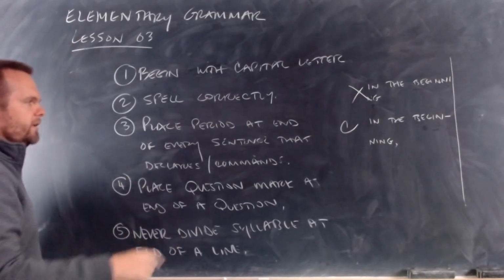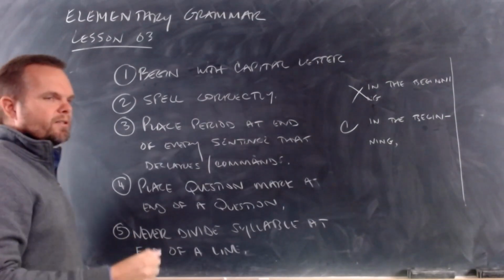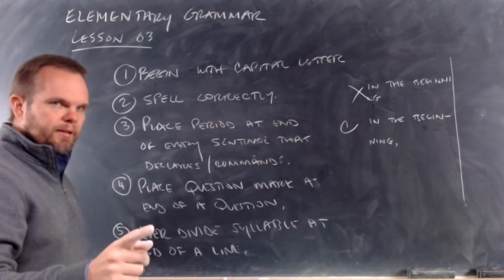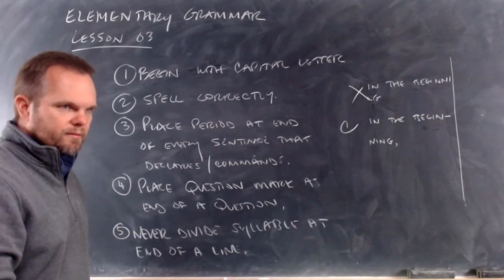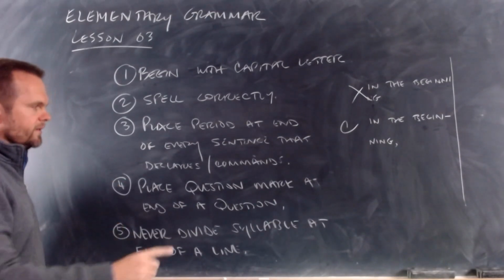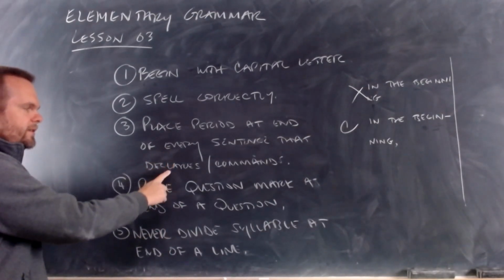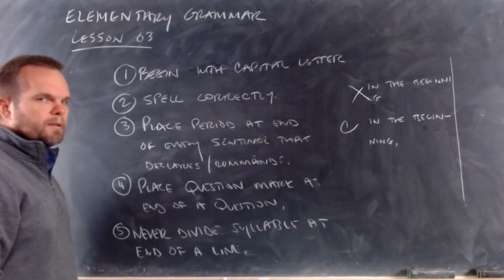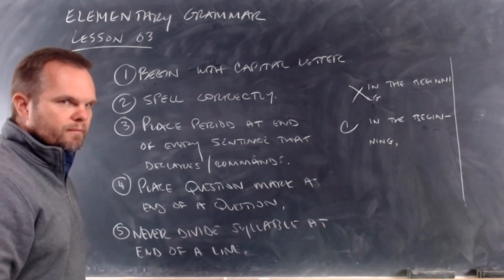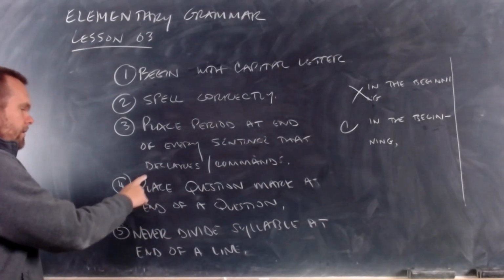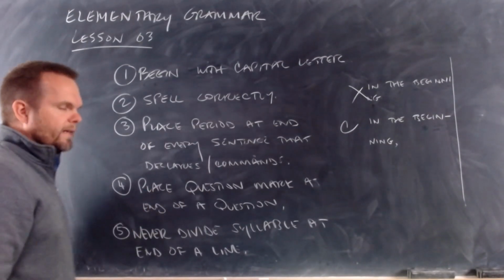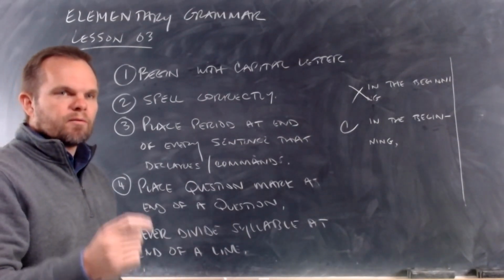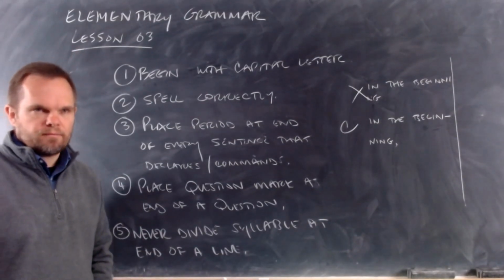Third, place a period at the end of every sentence that declares or commands something. It doesn't say place a period at the end of every sentence. Only certain kinds of sentences. Place a period at the end of every sentence that declares something or commands something. You should be taking notes, not playing like a 2-year-old. Fourth, place a question mark at the end of a question. Why? To help your reader read the sentence correctly. Okay?